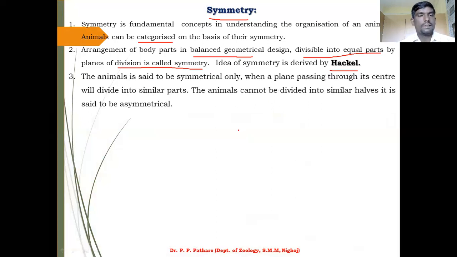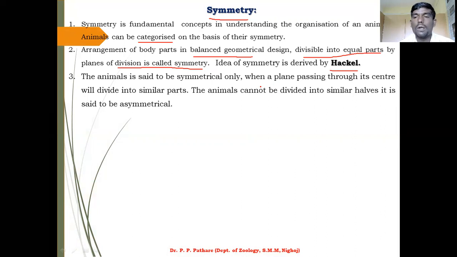Animals can be called symmetrical or asymmetrical, let us check. An animal is symmetrical only when a plane passes through its center and the animal body can be divided into two equal parts.